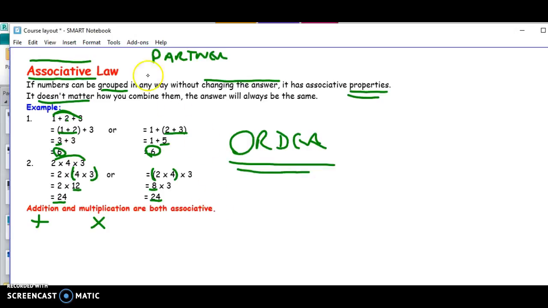So you need to memorize this law now with its examples, and you need to realize that it only applies to addition and multiplication. You need to memorize that and make use of that.